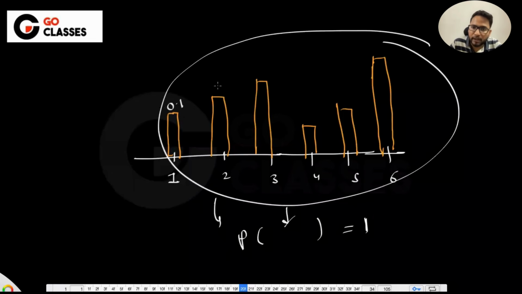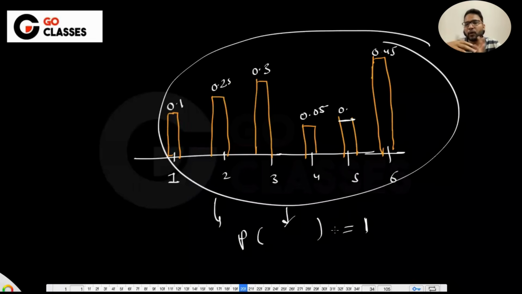Maybe it is 0.1, maybe 0.2, maybe 0.3, maybe 0.05, and like that. You can just come up with some numbers. Let's suppose these two are 0.05. I think this sum is 1, I'm not sure, but it should be 1. No, this sum is not 1. Okay, let's not worry about it. You can have some numbers here such that the total summation is 1.